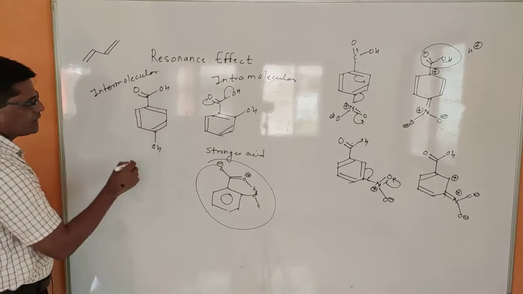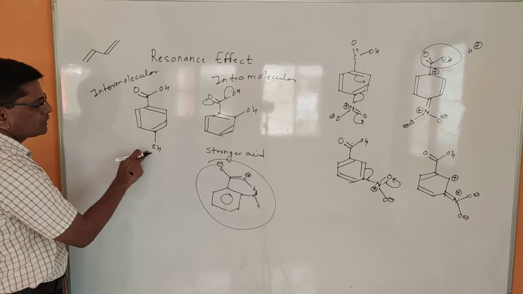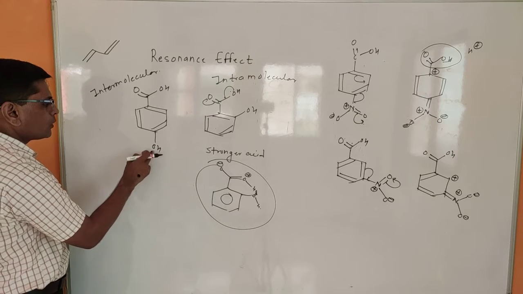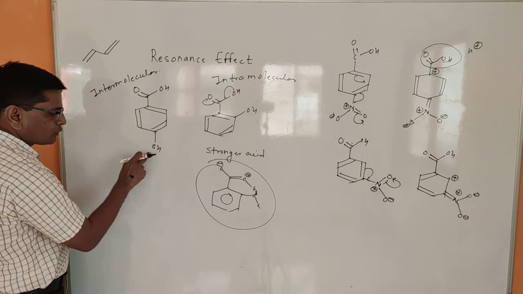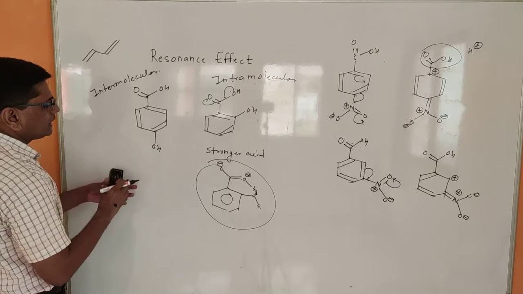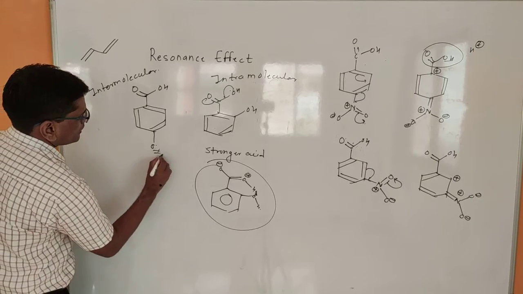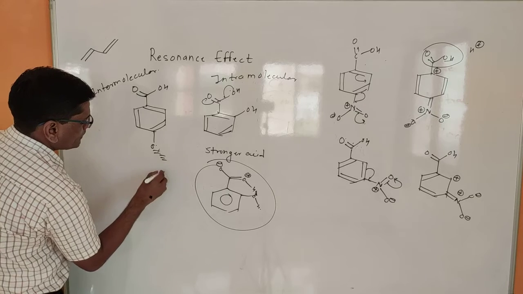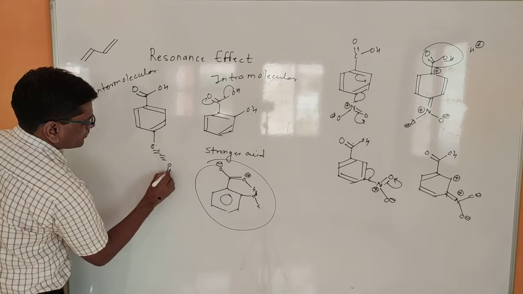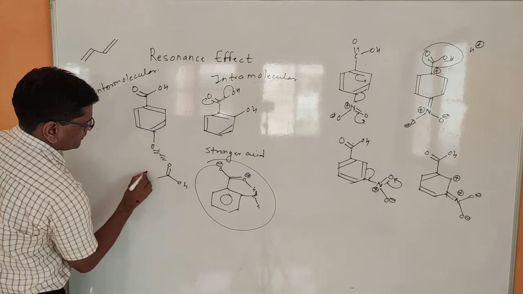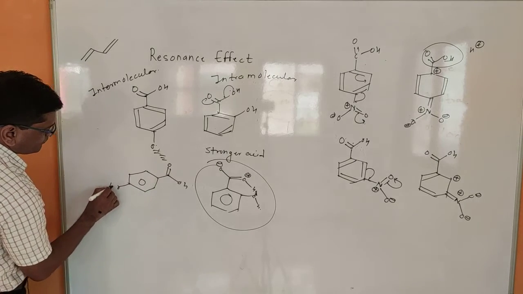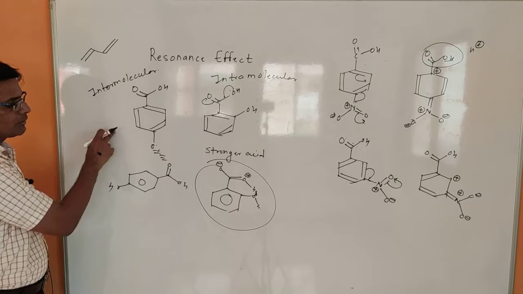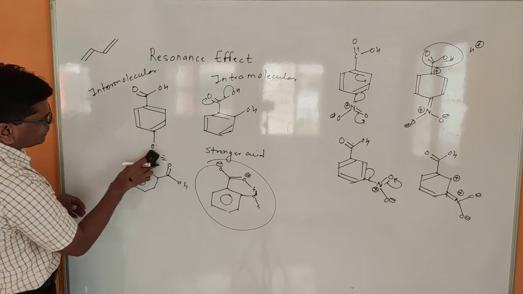Such intramolecular hydrogen bonding is not possible here, because in the para compound the OH group is away from the carboxyl functional group. So if it has to form a hydrogen bond, it forms the hydrogen bond with the neighboring molecule. So this is called intermolecular hydrogen bonding.